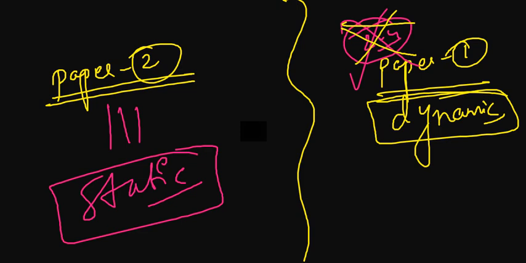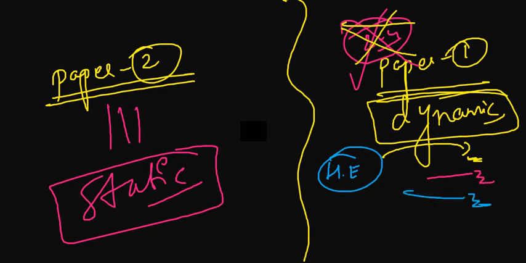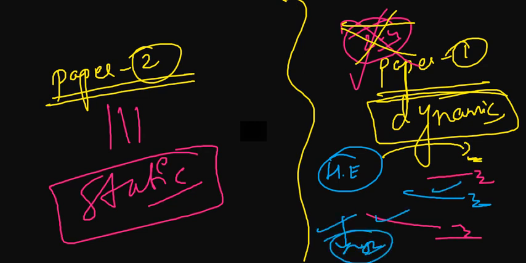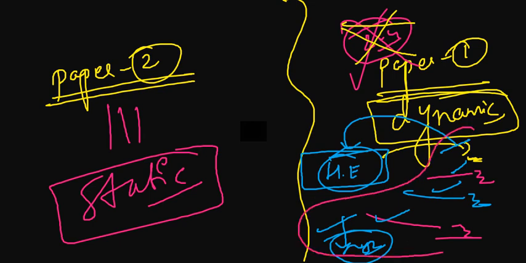Why? Because let's suppose we take the topic of higher education. From higher education, what can they ask about? They can ask about pre-independence. They can ask about post-independence. They can ask about the medieval period. They can ask about the ancient period, and they can ask about XYZ. All right. So 1, 2, 3, 4, 5 subtopics from this one topic, and you don't know from where they are going to ask. All right, these 5 subtopics, and this is just one example of higher education.